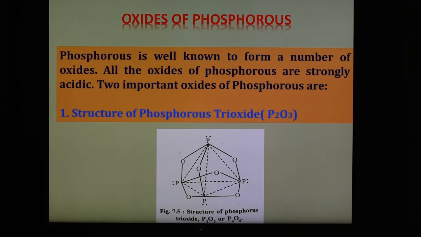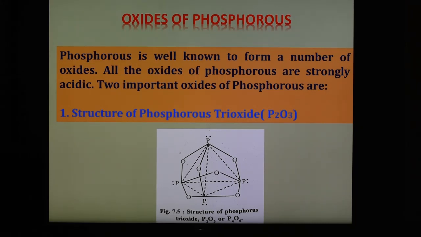The central atom in P2O3 is phosphorus, and the electronic configuration is 2, 8, 5. There are 5 valence electrons in the valence shell of the phosphorus atom. Out of 5, 3 electrons are used for bond formation with the oxygen, and 2 electrons remain on the phosphorus atom as a lone pair.